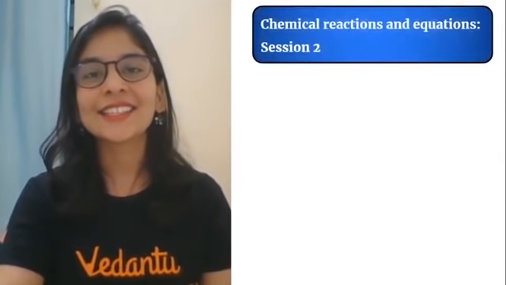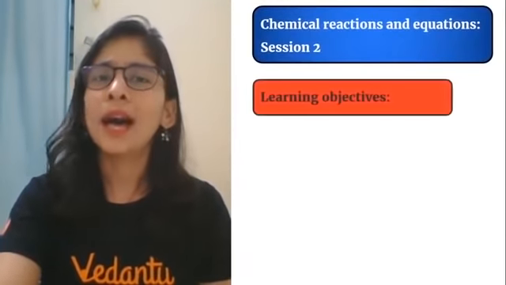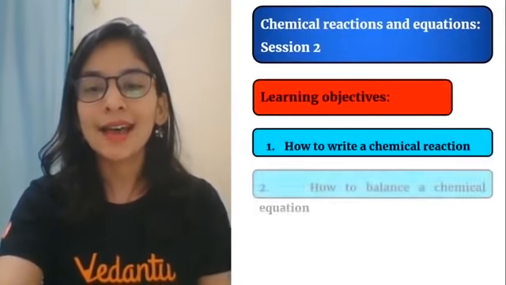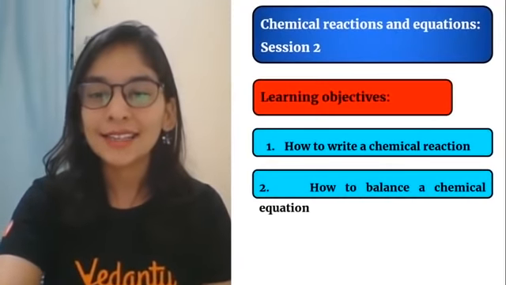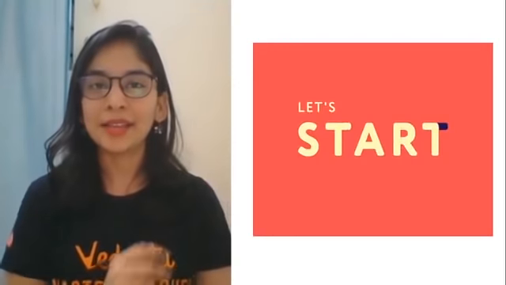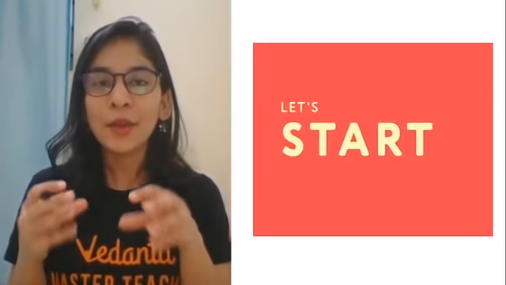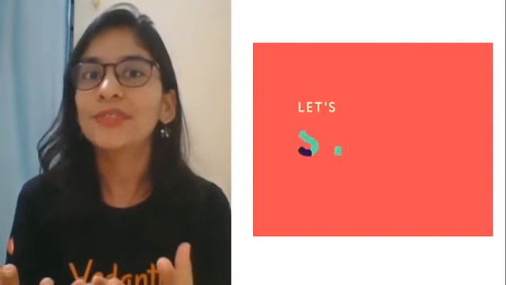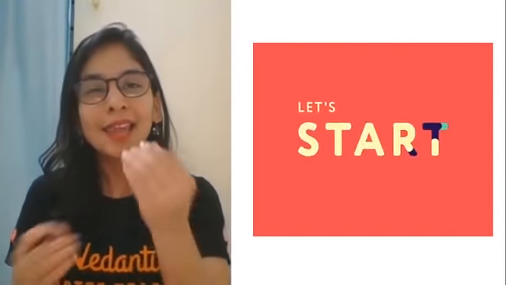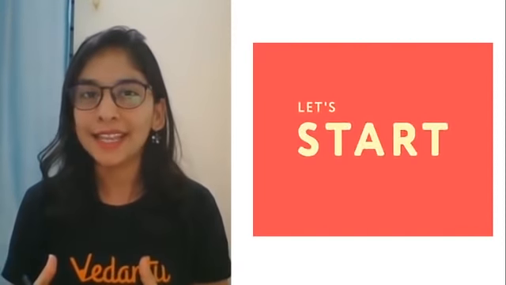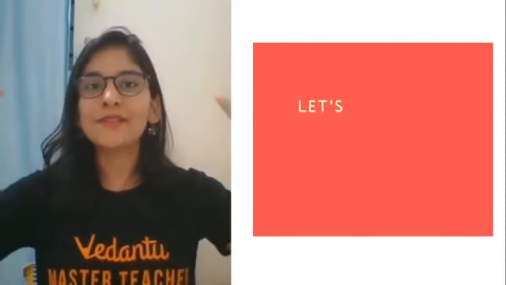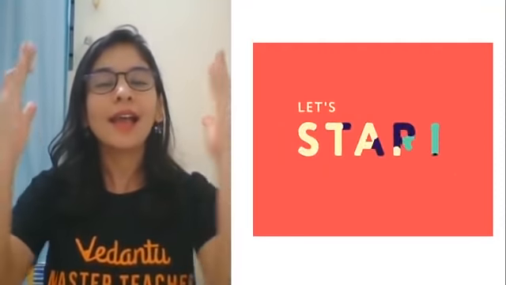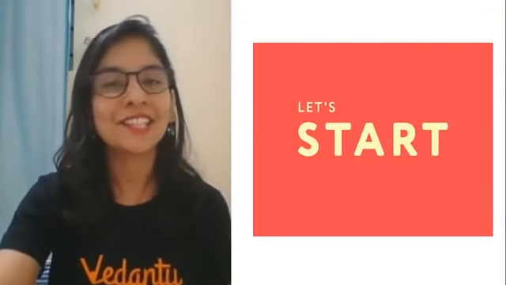All right, students. So this is knowing about two things, that is how to write a chemical reaction and how to balance a chemical equation. First, when we know how to write it beautifully in terms of chemistry, then only we will get to know about balancing. So let's start the session, my students.